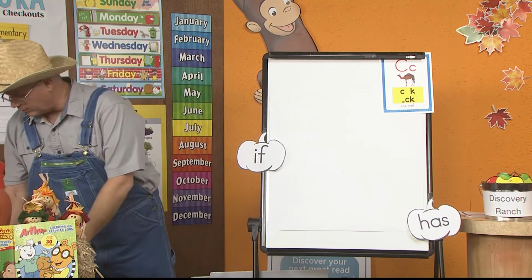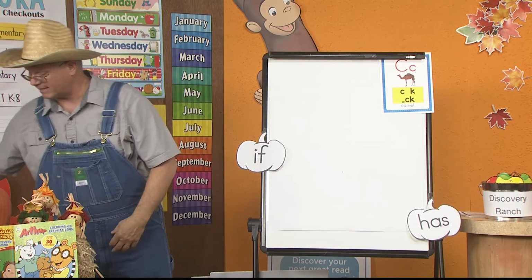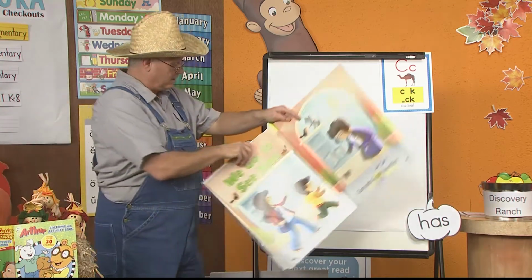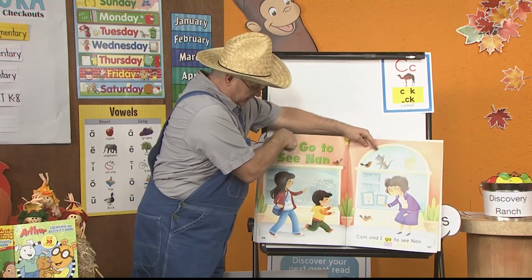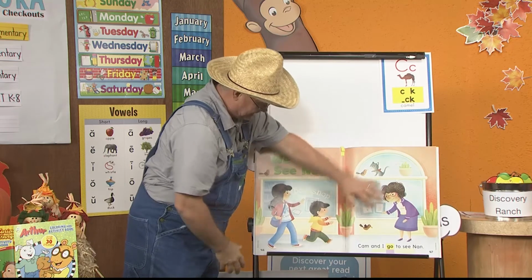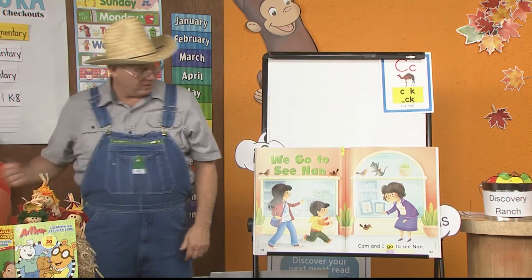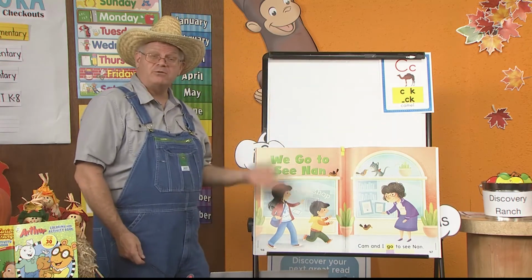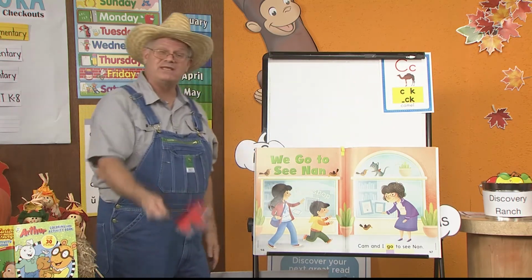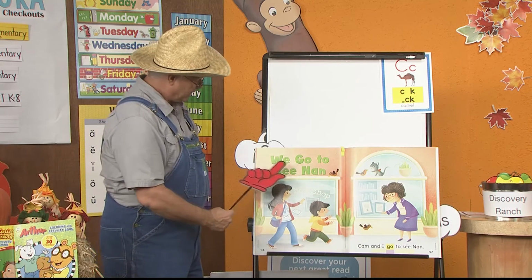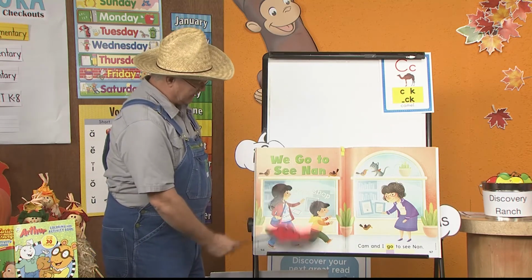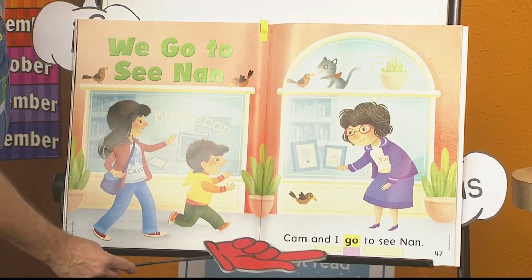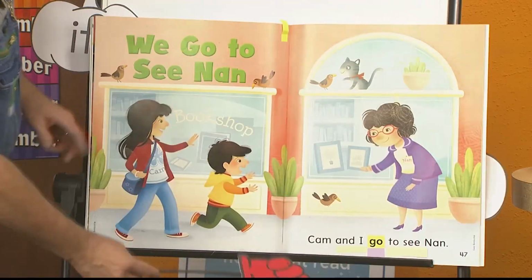Yesterday we looked at our book, and we're going to end with that because, again, we don't have a lot of time, and we have to really move along so that we can get to this book. And I want to read this whole book today. And remember, all the sight words are in yellow. So you should be able to see them and know them and read them with me. Here we go. We go to see Nan. Cam and I go to see Nan.